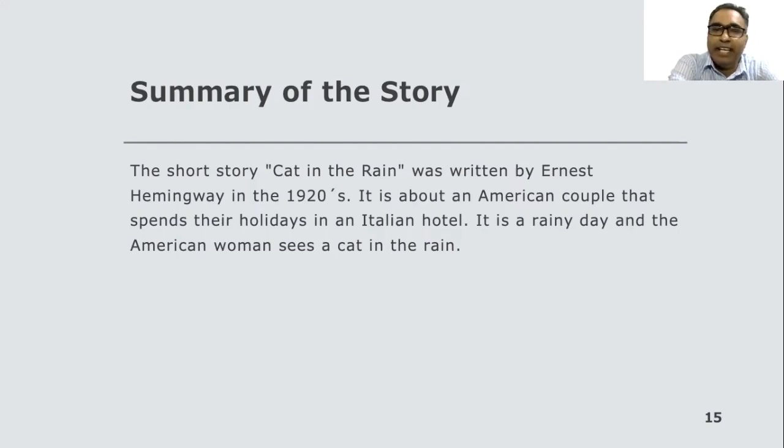It is a rainy day, and the American woman sees a cat in the rain. So this cat has different meanings. The cat also represents the longing for the baby, for the child. If we know this story, we'll know it in that way.